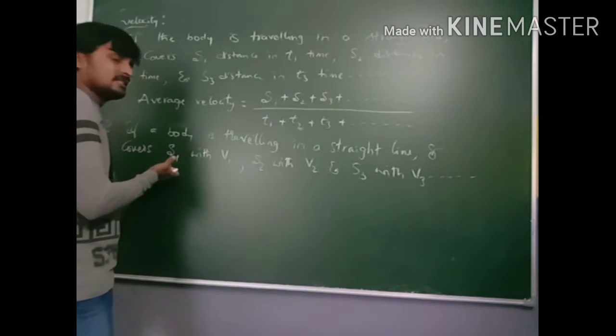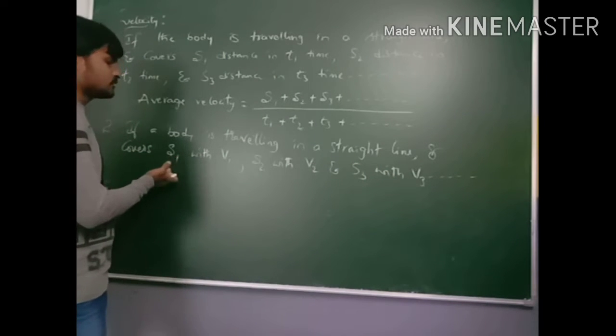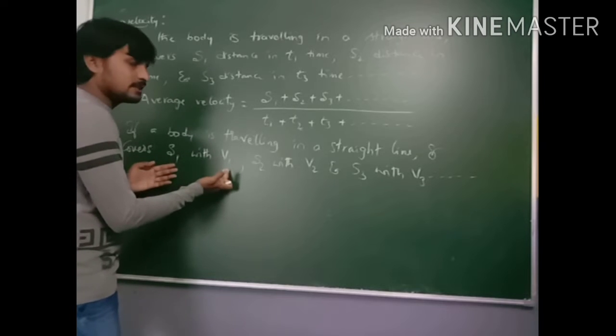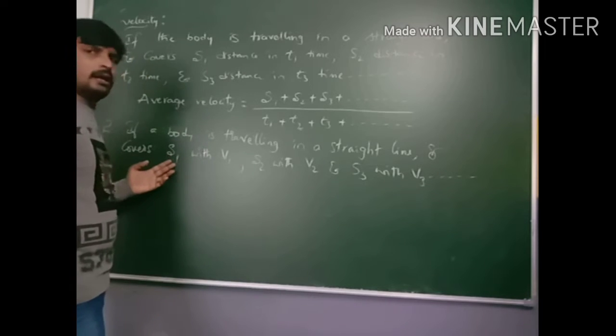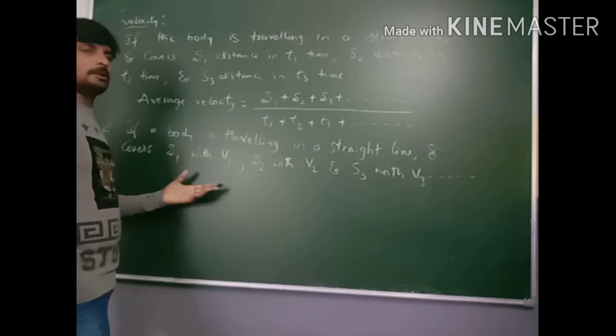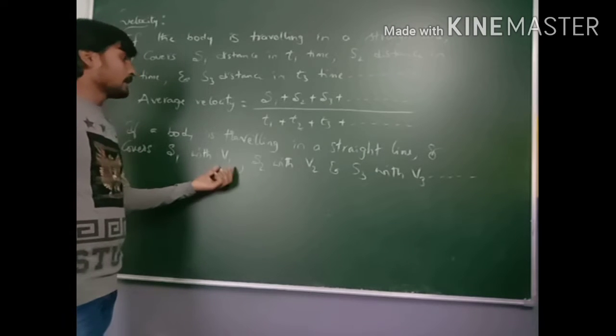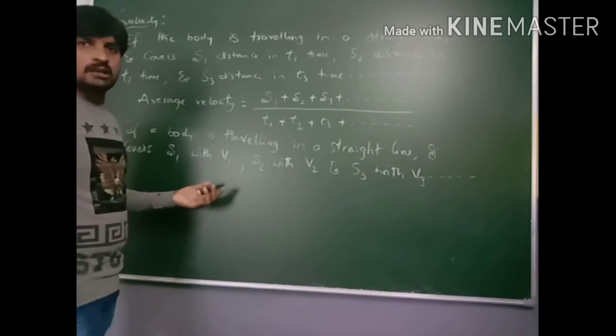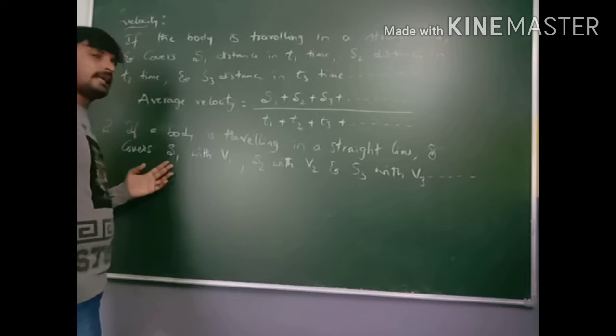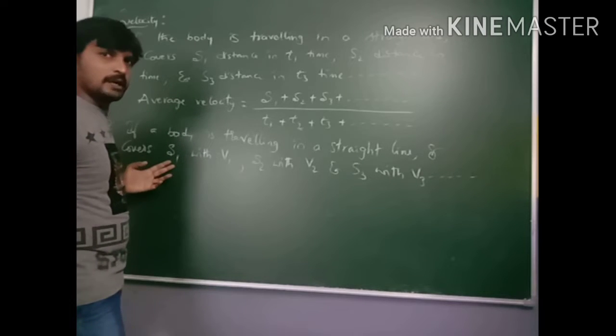Here I am saying it is a distance. Either it may be distance or displacement. Since I am saying it has a velocity, it must be a displacement. So distance and displacement are both the same here. We are talking about average velocities in different cases, so S1 is considered as a displacement.